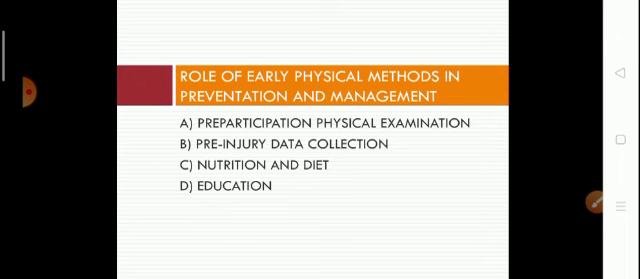Pre-injury data collection can help identify possible problem areas and set goals in rehabilitation courses. For example, testing muscular strength, power and endurance. The next role is nutrition and diet. Nutrition is an important component of in-season and off-season conditioning.